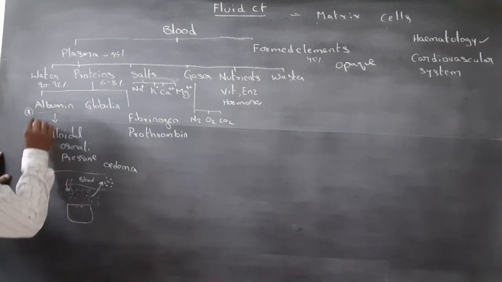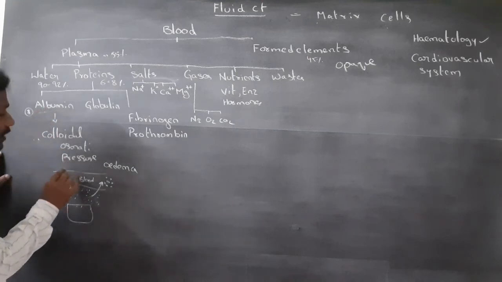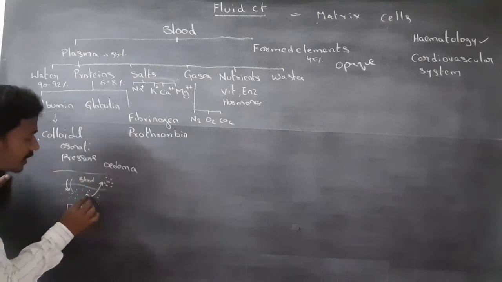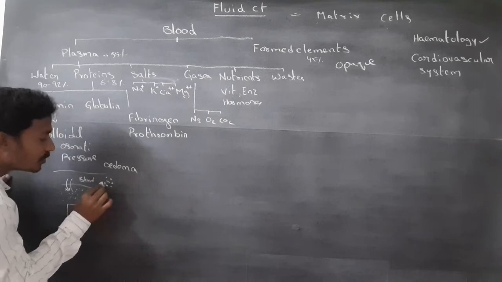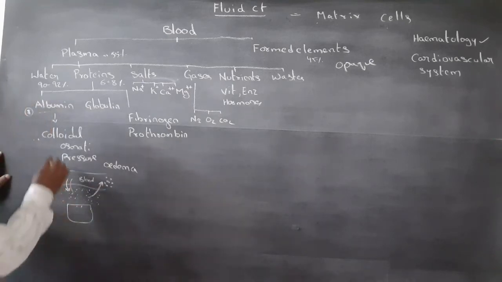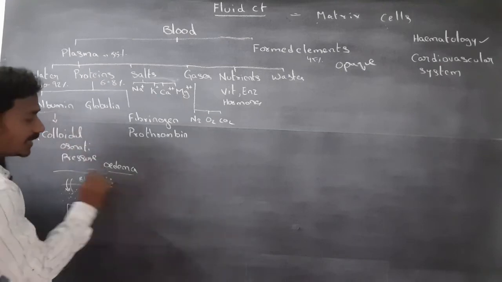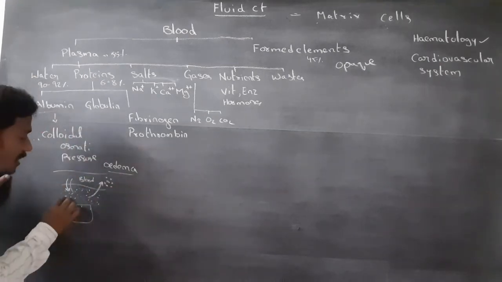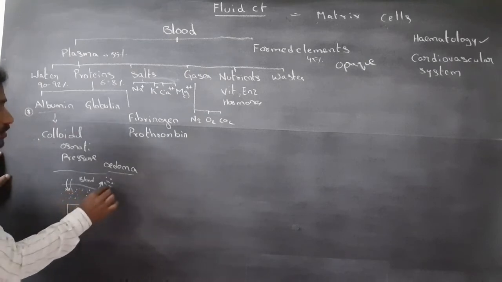Important. Albumin causes colloidal osmotic pressure. This pressure causes the extracellular fluid to return into the blood. Deficiency of albumin causes edema, and edema means accumulation of fluid in the tissues.